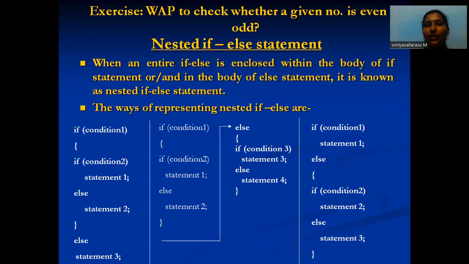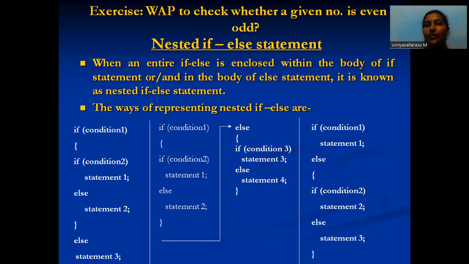So next one, if condition 1 and if condition 2. The close brace of if condition 2, and statement 1 else statement 2. Otherwise else if condition 3, statement 3. Last is else statement 4, which means condition 1.